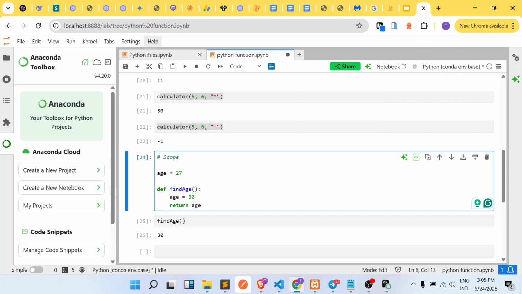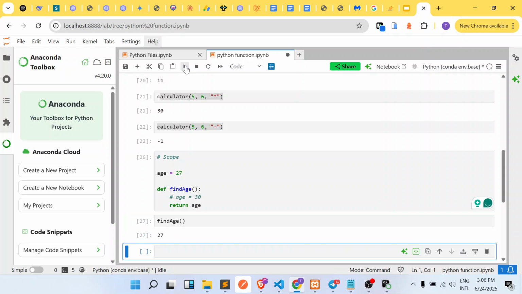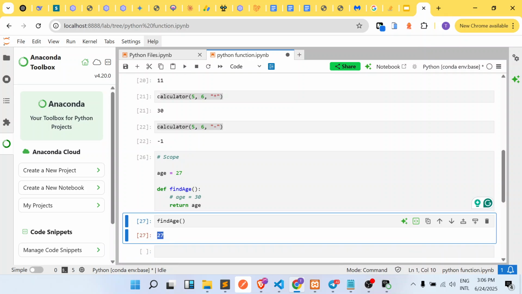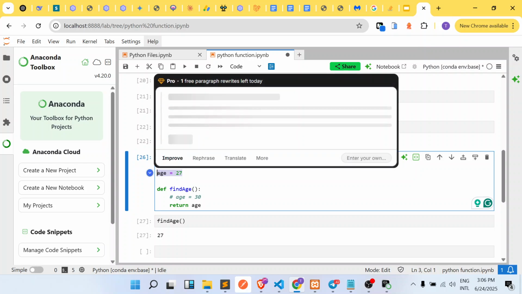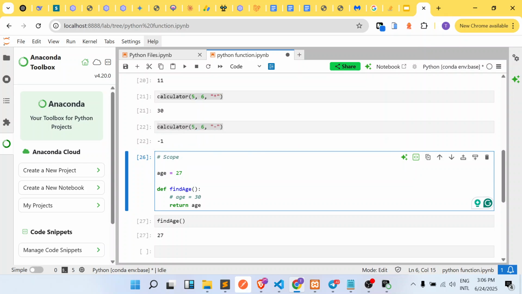For example, if there was nothing like this in this particular place and we save this function and run it now, it's going to return 27 because there was no variable called age inside of it. So it starts working with the variable that is outside of that particular function. Now if you want to specify that age here should actually be this particular variable, you can simply use something called global.